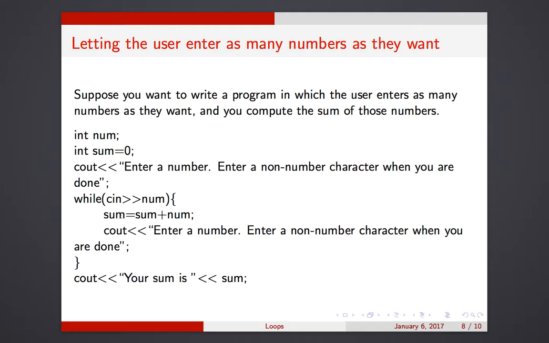Now, when I go inside the loop, look at what's happening. The sum value is keeping track of what I've entered and adding it. So sum initially is 0, right? When I enter my first number, the value of sum becomes 0 plus the value of my first number. And then I say, hey, enter a number and give me a non-number character when you're done. Now I go back up to the top. This statement was still true. I didn't do anything to break it, so I can enter another number if I want to, my second number.